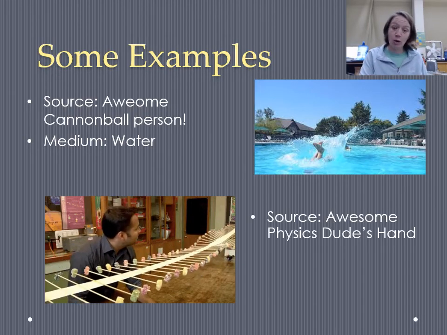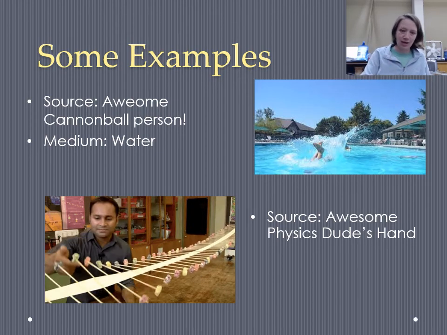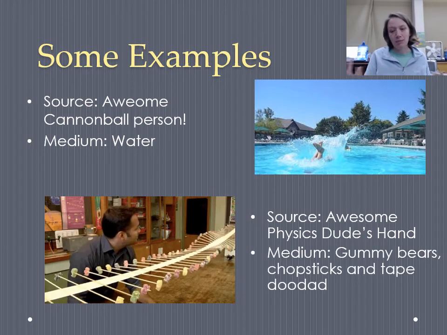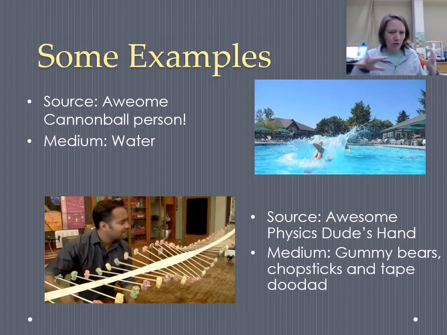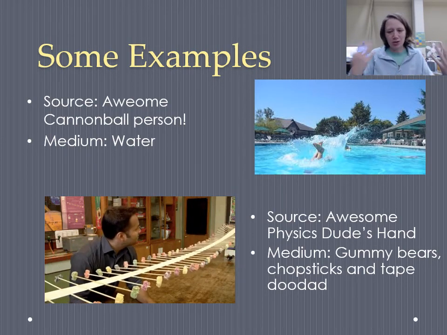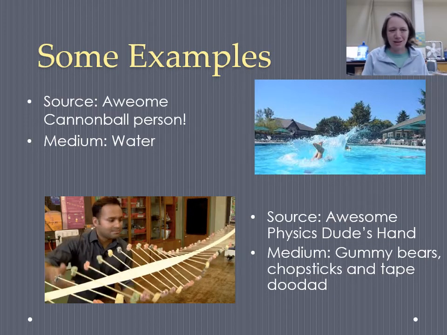In this case, the wave source is the awesome physics dude's hand as he is jiggling that first gummy bear on one end of the material. And the medium is whatever kind of materials make up that concoction. So the medium in this case would be the gummy bears, the chopstick, and the tape mechanism that that person has created.